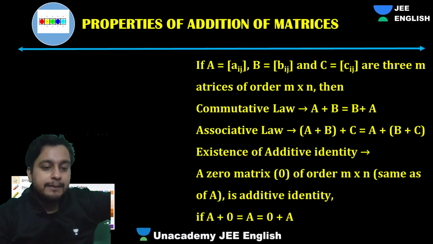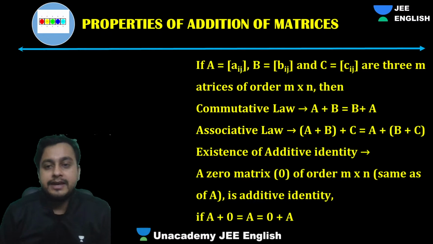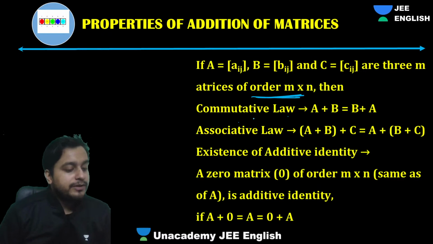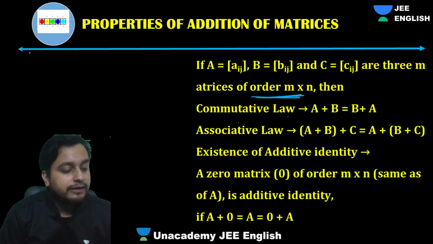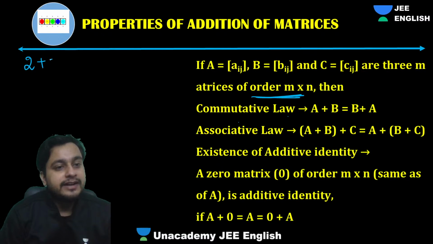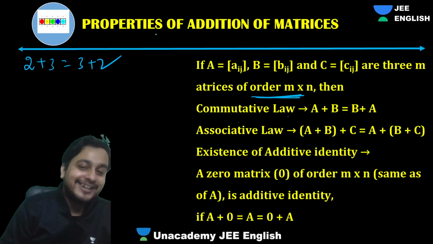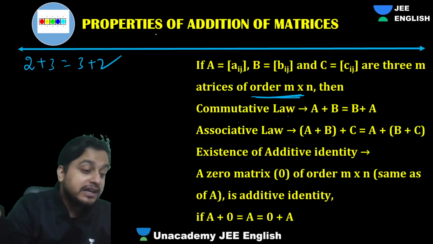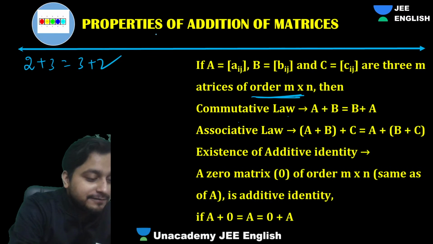Now guys, let's suppose A, B, C are three matrices of order m cross n, then the commutative law holds. What is the meaning of commutative? Like you would have heard in 8th grade, 7th grade, 2 plus 3 equals 3 plus 2. So here also we can do it. A few things we can't, so that's the reason why we are learning it.